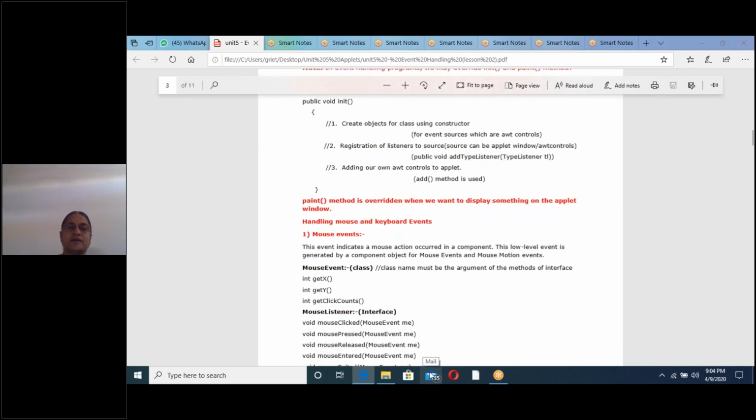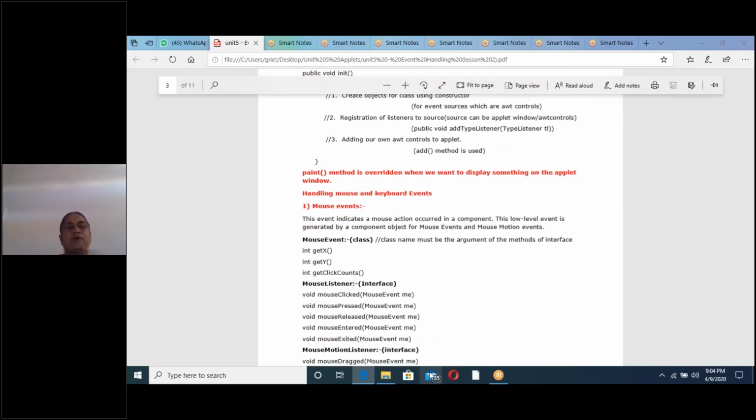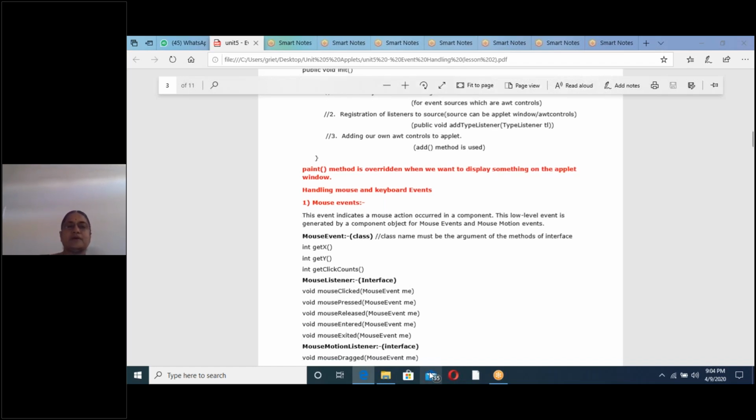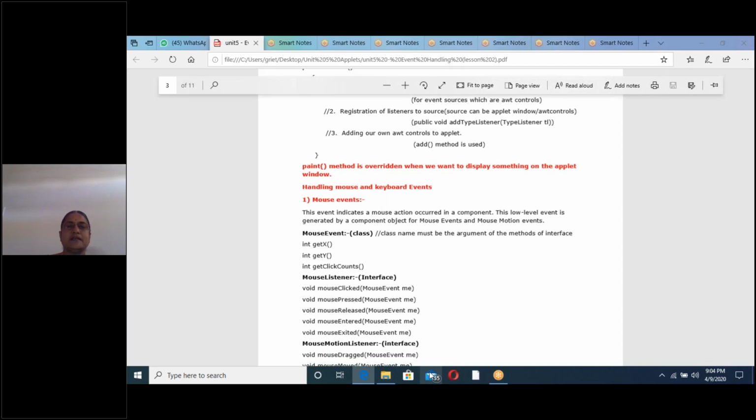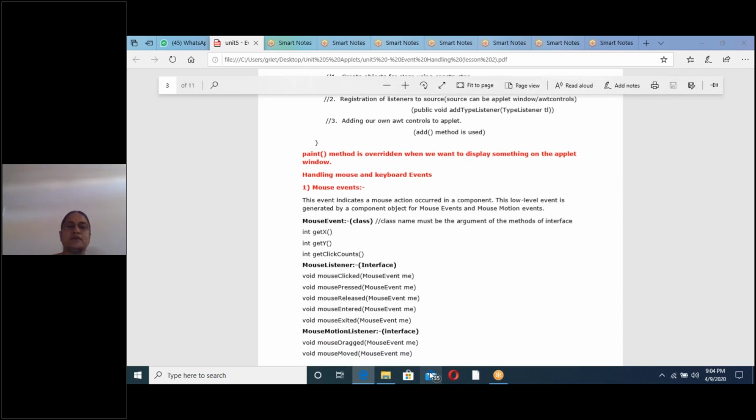From an exam point of view, these programs are important. Write a program using mouse events in event handling, or write a program using keyboard events in event handling. These two questions are very, very important. Today, practice this.